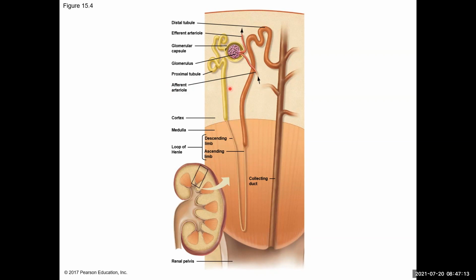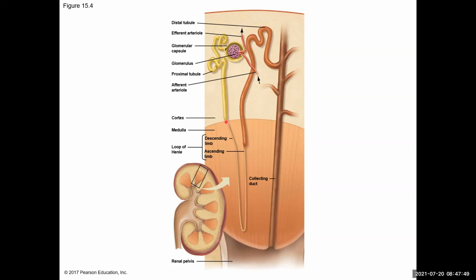Now the nephron is divided into several different structures. So this first structure here is known as the glomerular capsule. And this capsule houses a bed of capillaries known as the glomerulus. And this glomerulus is where the filtrate comes out of the blood. So this is where the blood is filtered. That filtrate will enter the glomerular capsule and then go through what's known as the proximal tubule. And then that proximal tubule is this thicker yellow colored tubule that's in the cortex.